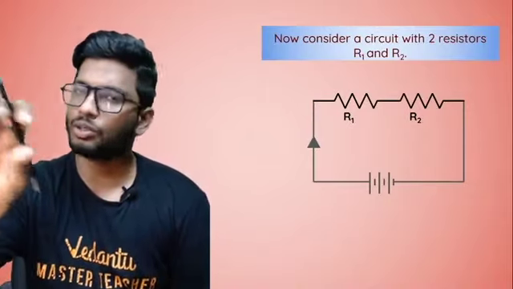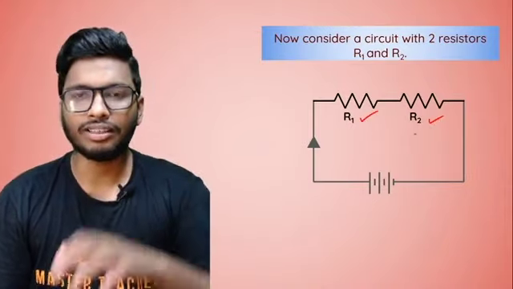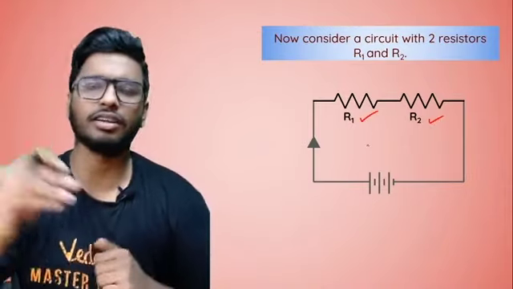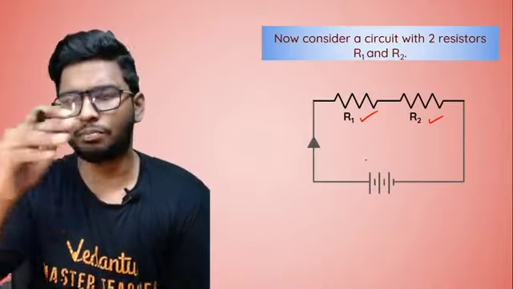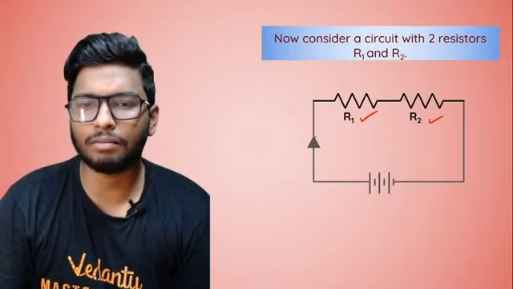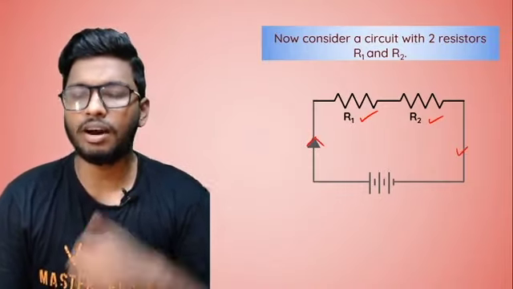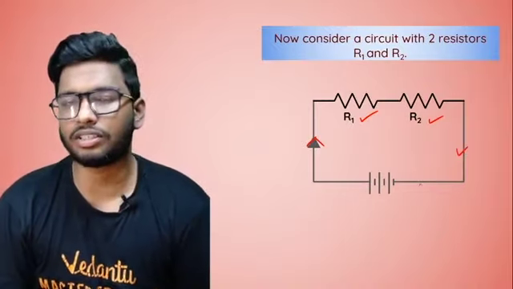Let's say there's a simple circuit like this, guys. So there are two resistors. Those things that you see, these are the resistors R1 and R2, and they're just connected to a battery, which means that there's a potential difference created, and the current is also flowing, which is represented by this arrow mark. So the current is flowing from the positive terminal to the negative terminal. Current flow is happening, and there are two resistors connected.